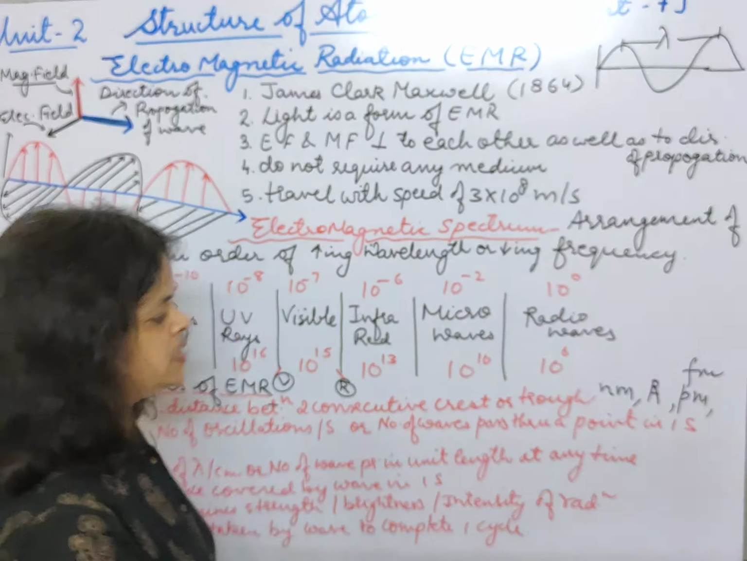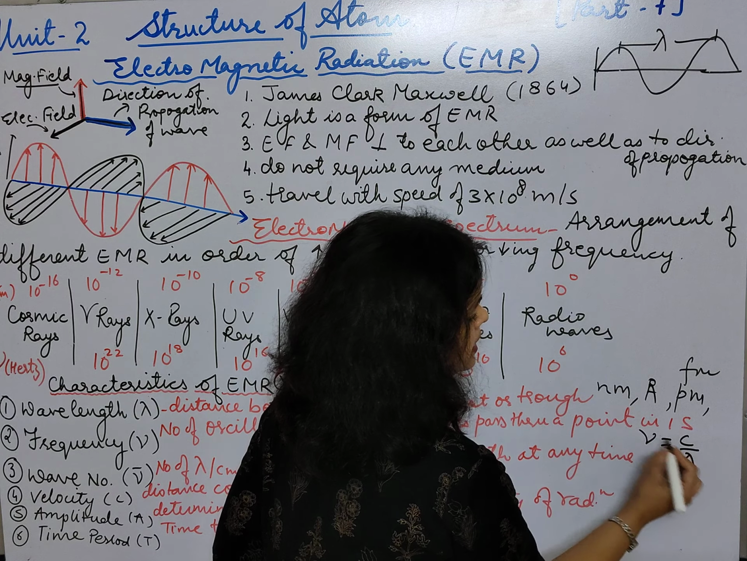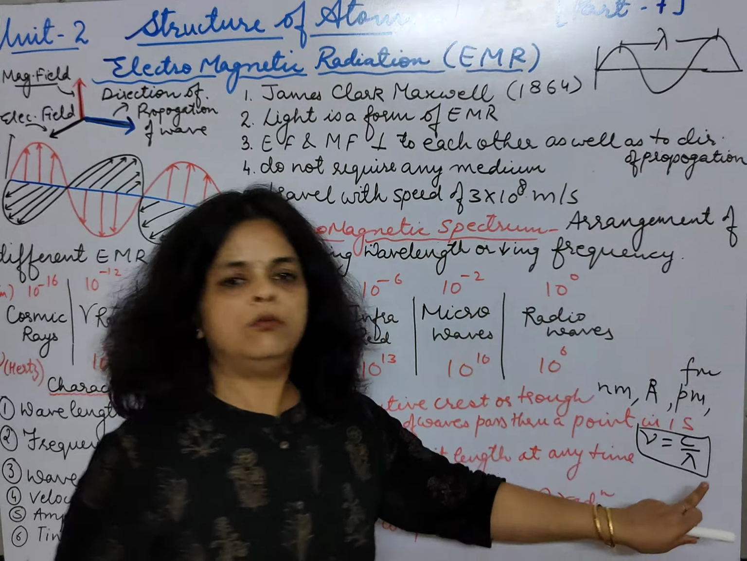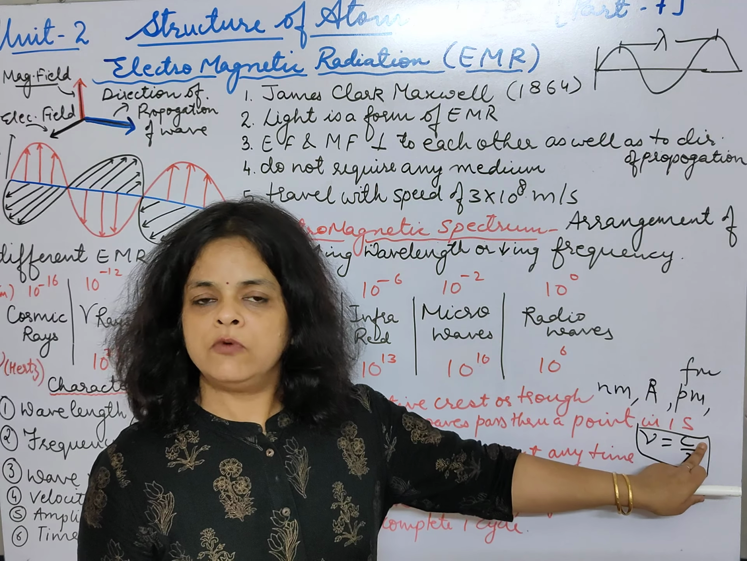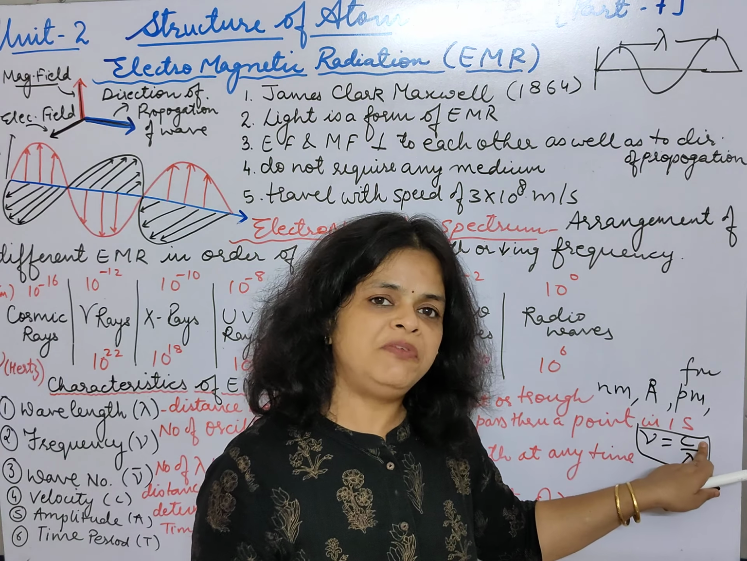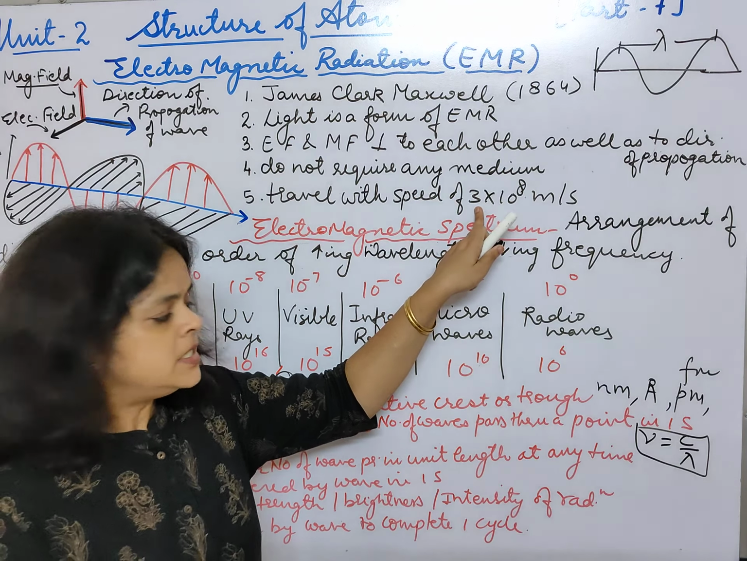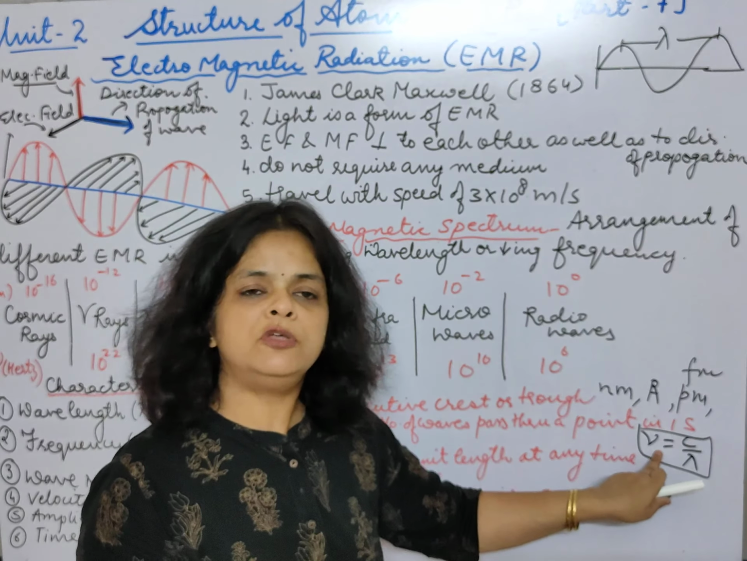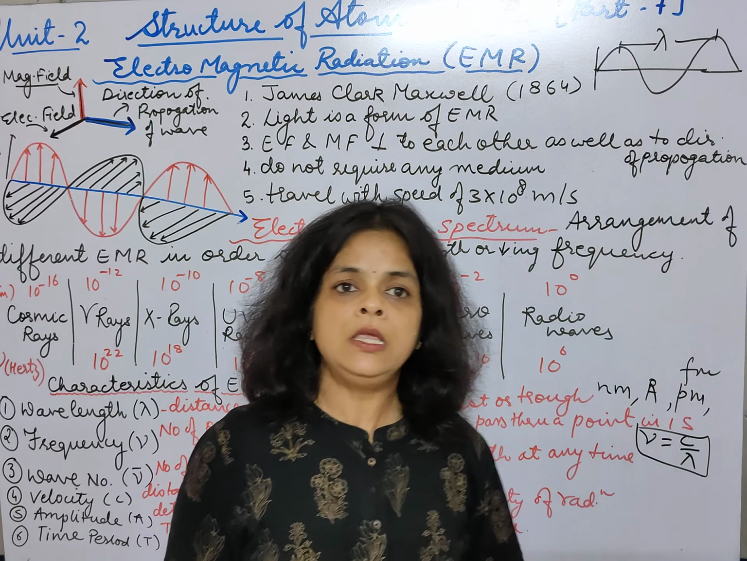And students, frequency निकालने का एक फॉर्मूला है, frequency is equals to c by lambda. ये फॉर्मूला बहुत यूज आने वाला है स्टूडेंट्स. c की वैल्यू हमें पता है. What is the value of c? Velocity of light, and that is 3 into 10 to the power 8 meter per second. And you can find out the value of frequency by this formula. Either of the two terms will be given.